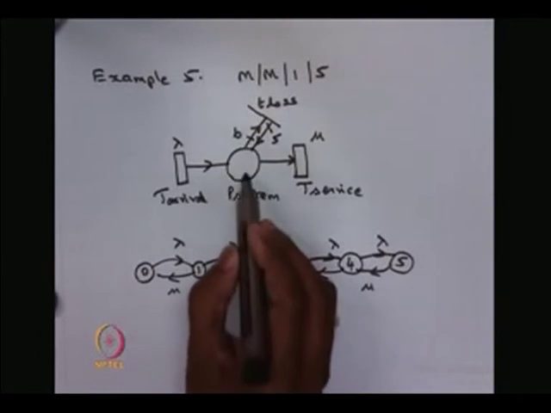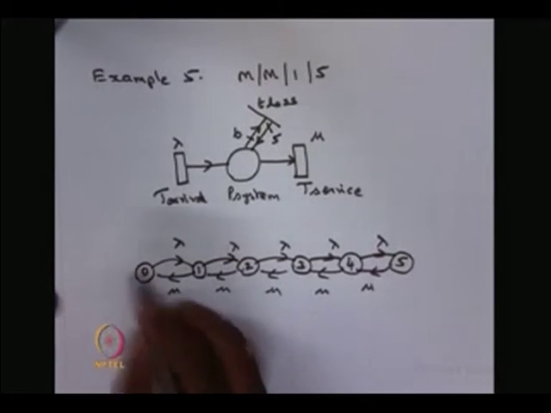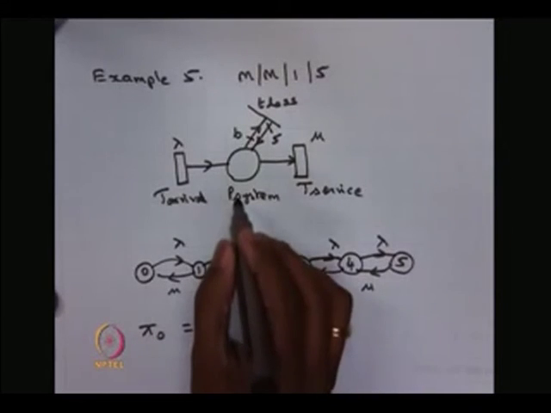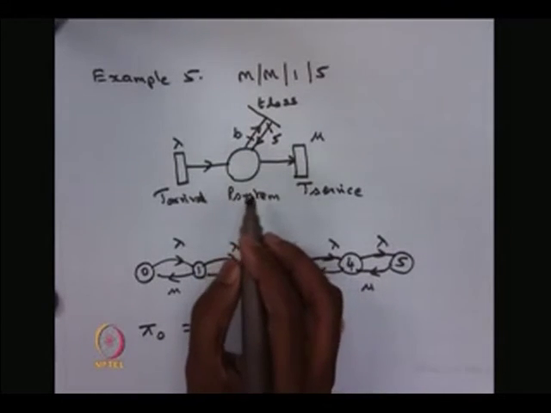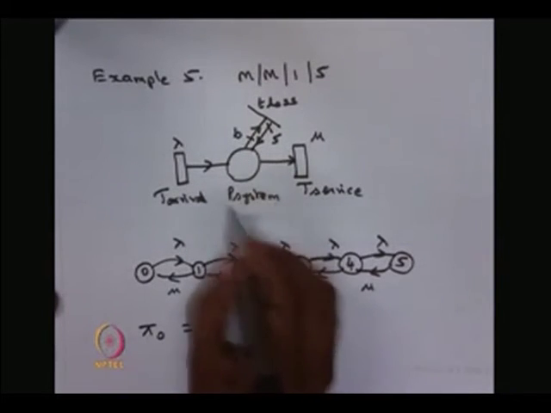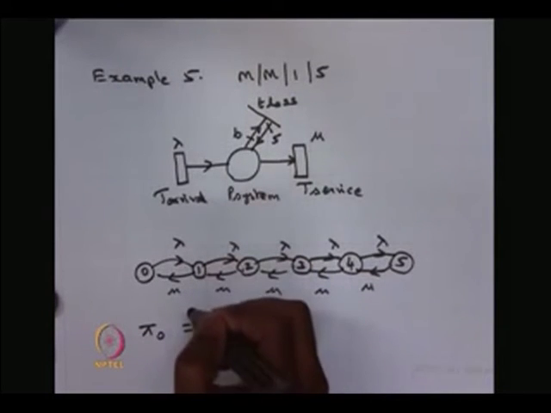Suppose your interest is to find out the steady state probability that the system is empty. That means what is the probability that the system is empty, that is pi naught in steady state. That is the same as the steady state probability that the place P system has no tokens, both are one and the same.